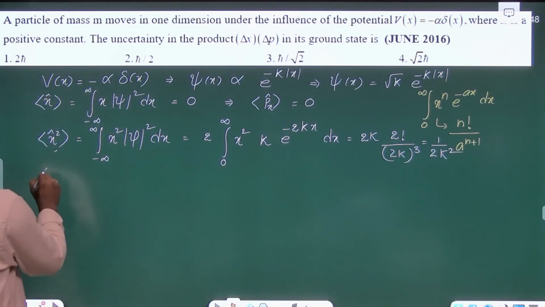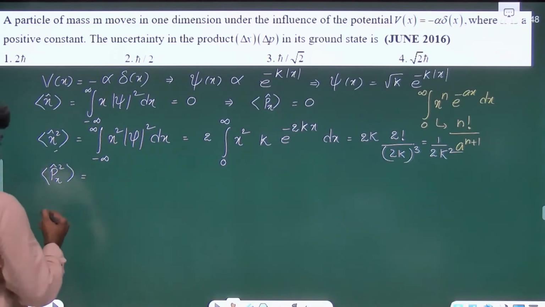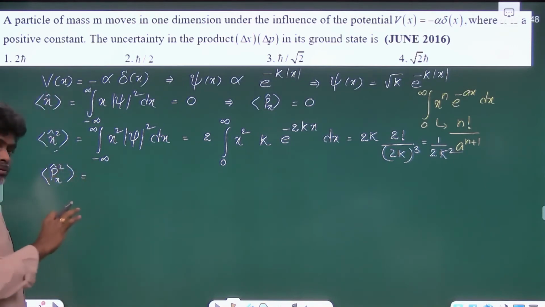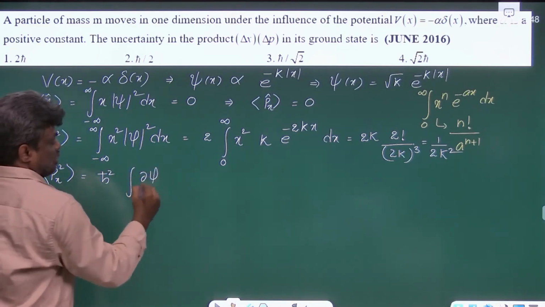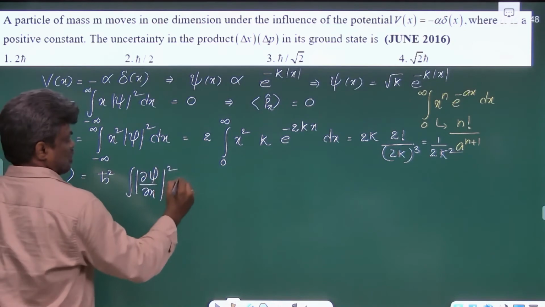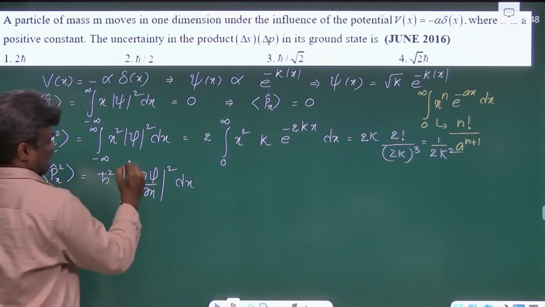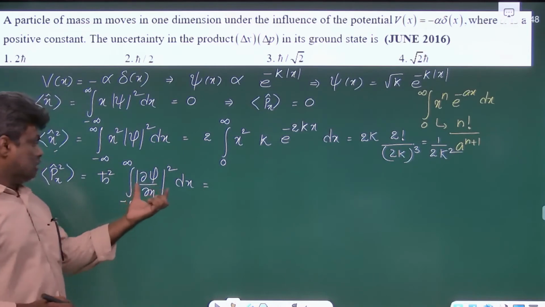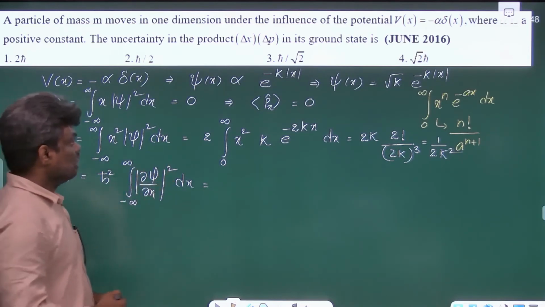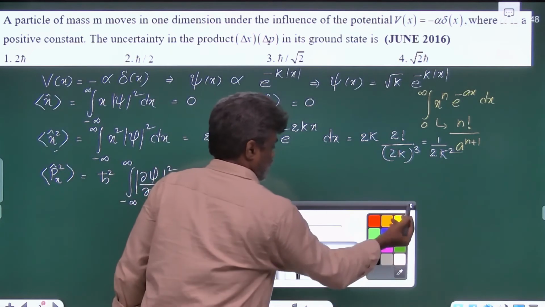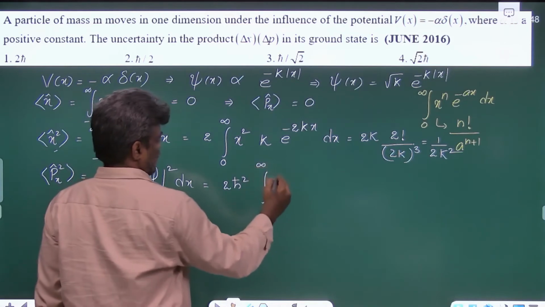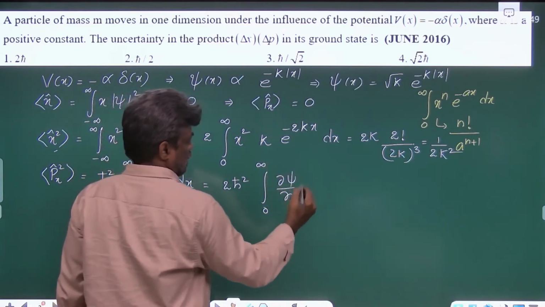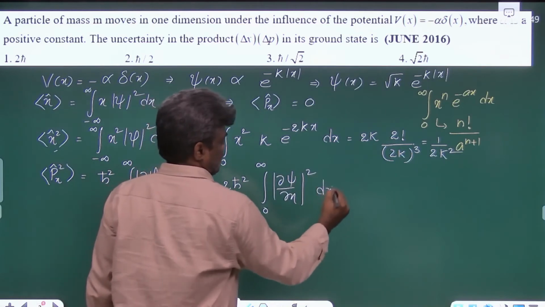Then go for the expectation value of px square. So here we will use a small technique. I have told you the alternate formula: h cross square integral of mod dou psi by dou x whole square dx from minus infinity to plus infinity. Again, the same way, you can write it as 2 h cross square integral from 0 to infinity of mod dou psi by dou x whole square dx.